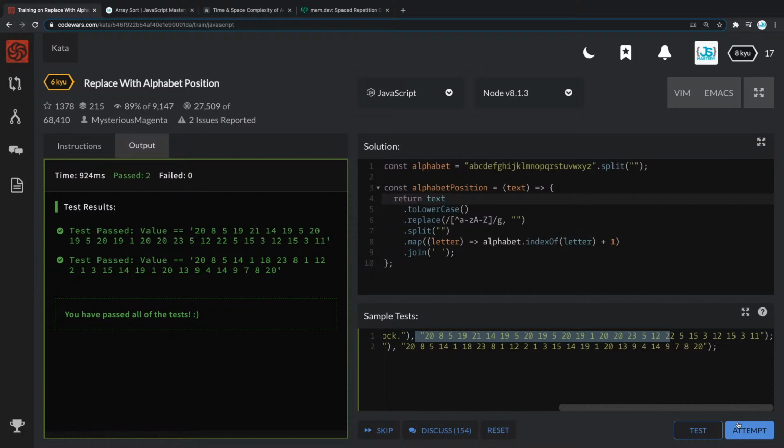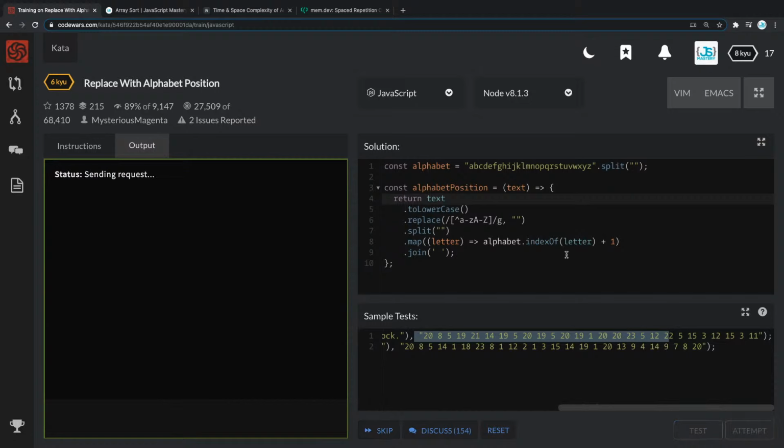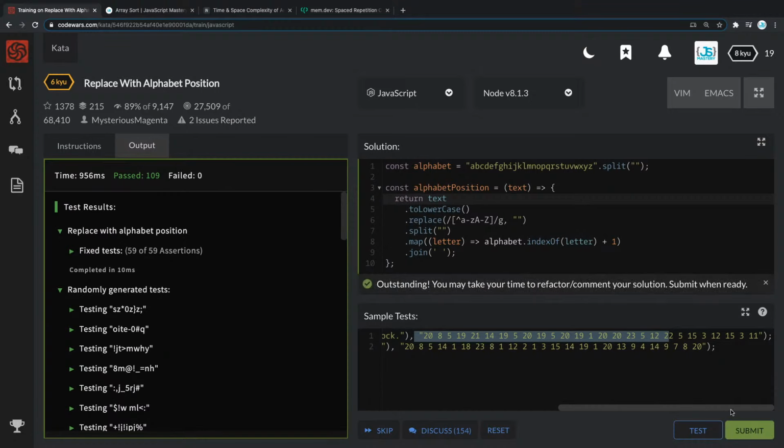So let's go to the next one. I'm gonna click, where do we have it? This is already done, right? So I should be able to attempt it and then we should be able to submit it. Everything passed, let's submit it and let's see other people's solution. There we go, it's submitting right now. I think we're gonna do just a few more, maybe one or two. What do you guys say?